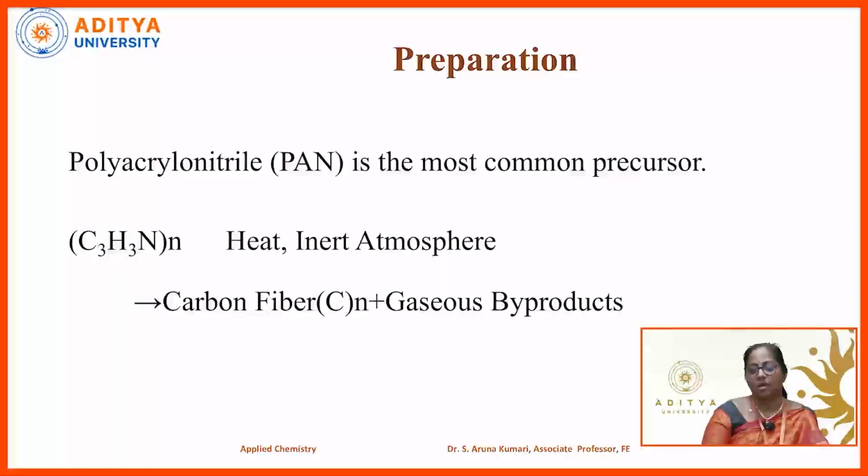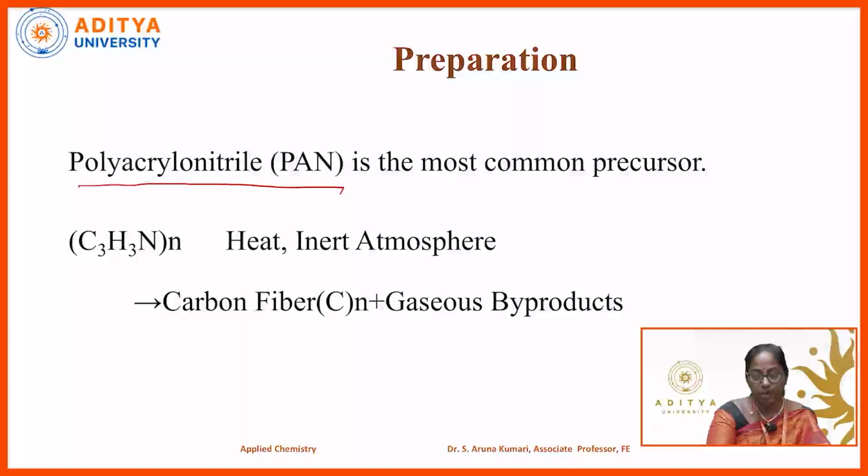Now let us discuss about its preparation. So coming to the preparation of the carbon fiber, it has been mostly prepared from polyacrylonitrile. This has been the most important precursor, the starting material, which has been used in the making of carbon fiber.